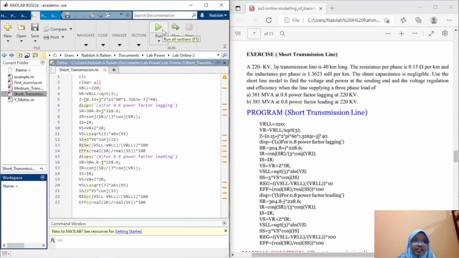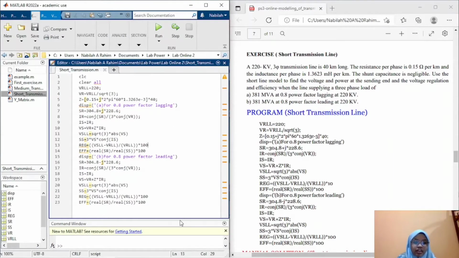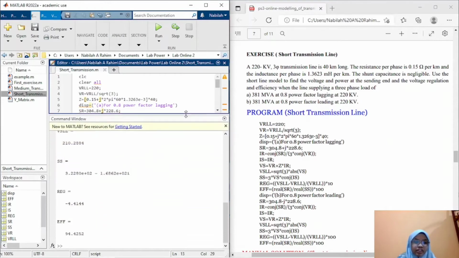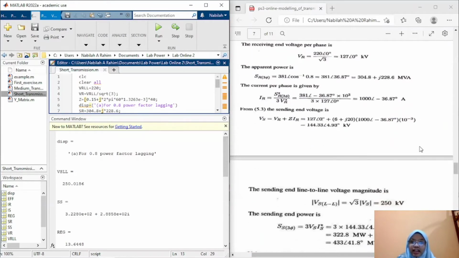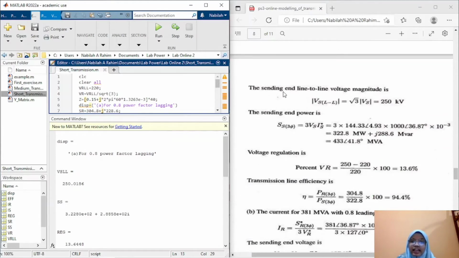After I run this coding, MATLAB will generate these numbers. For the first one, 0.8 power factor lagging, I get the value for VSLL, which is 250.016 kilovolt. VSLL is the sending end line to line voltage. In the manual solution, we also get 250 kilovolt.